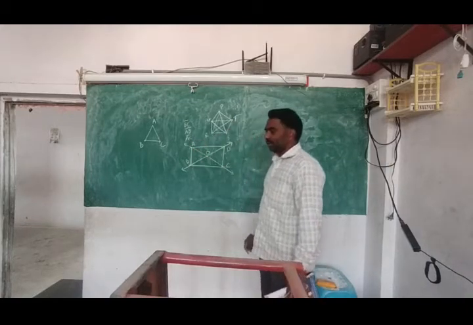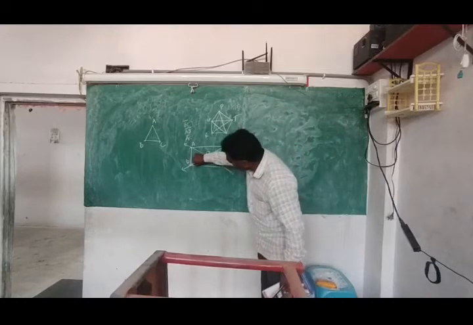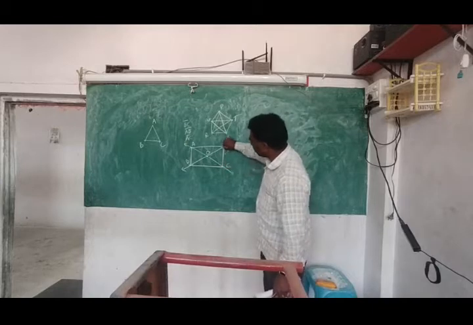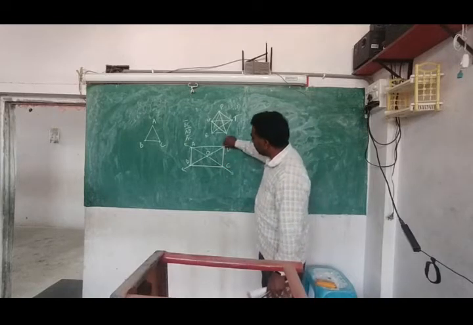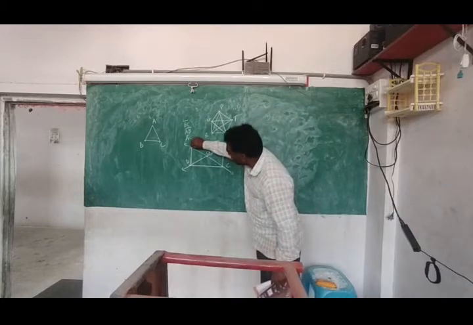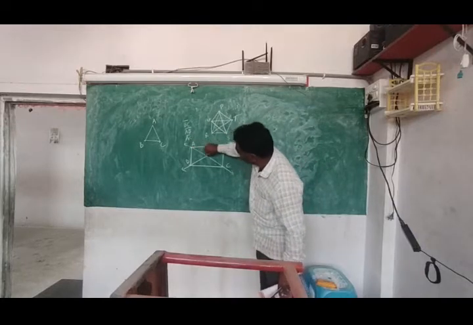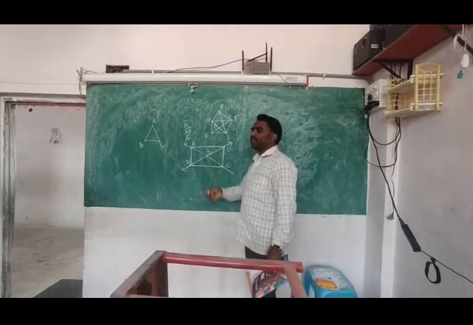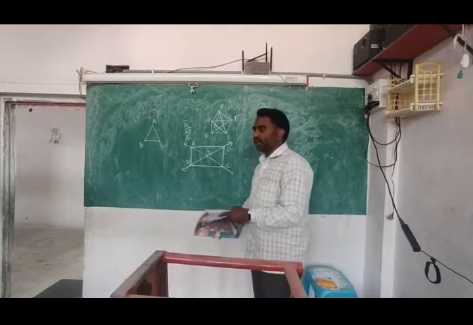Next, BC, one line segment. CD, one line segment. DA, one line segment. AO, which means from here to here only, one line segment. 5 line segments. More are there, but he is asking for 5 line segments. You have to write the 5 line segments.